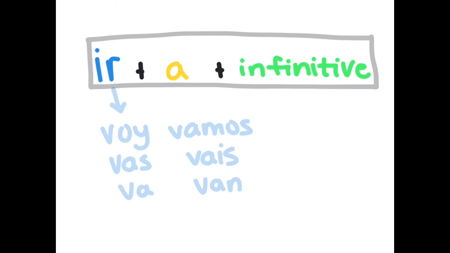Okay, so here is the layout once again. Ir plus a plus infinitive. And ir can be conjugated voy, vas, va, vamos, vais, van. And you commonly use the simple future tense when you're trying to say I'm going to go, I'm going to do a certain thing, she is going to do something. That is when you use the simple future tense.